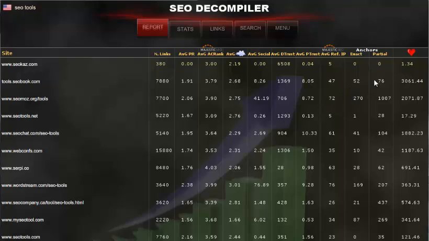But look at the anchor text. While SEObook has 52 and 76, SEOmoz has made a much bigger effort for this keyword with 270 exact match and 1,000 partial match compared to the only 76 of SEObook. So we can actually see that SEOmoz tried really hard to get to number 1 for this word.